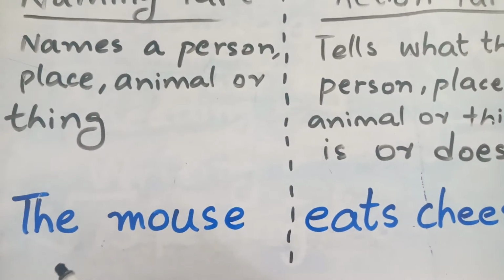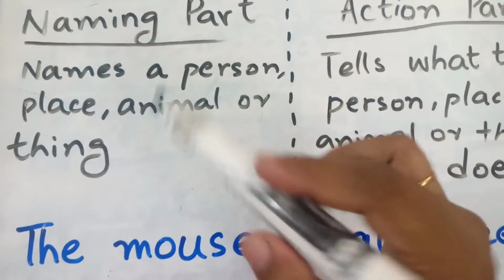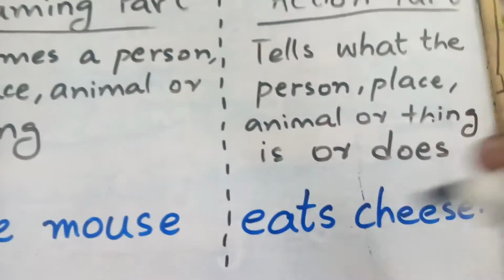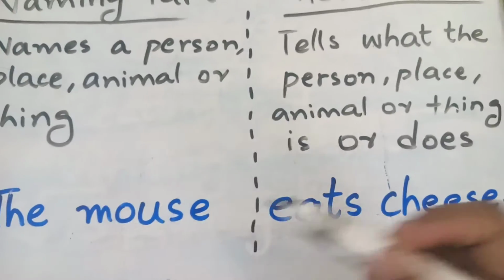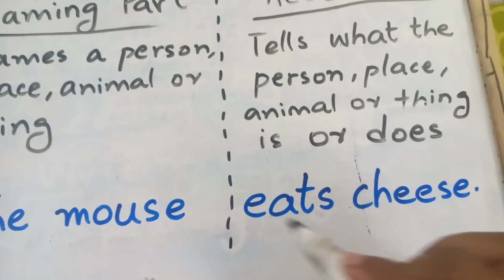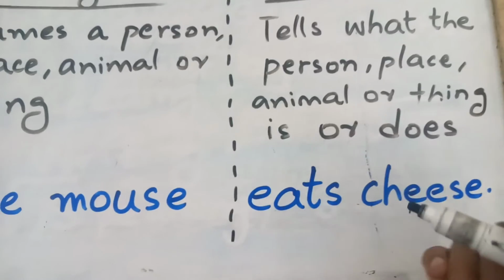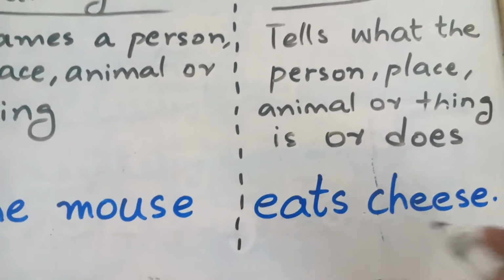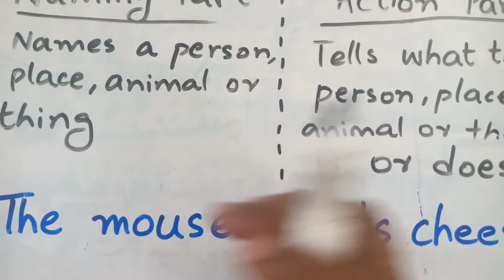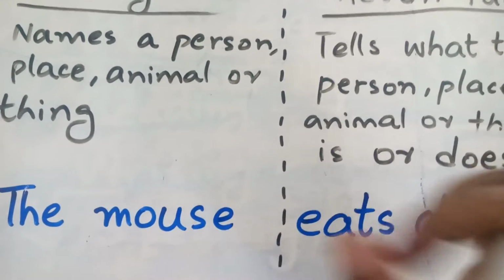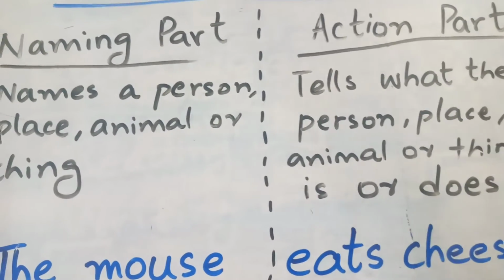So here I have a sentence, the mouse. This is called the naming part because I am telling the name of an animal in the first part, and in the second part I am giving you some information about that mouse. So what I'm saying is, the mouse eats cheese. I'm giving some information about that particular mouse, that the mouse is eating cheese. It eats cheese. So this is the action part. Some work has been done in this part. So every sentence is divided into two basic parts. The first part is the naming part and the other part is the action part.